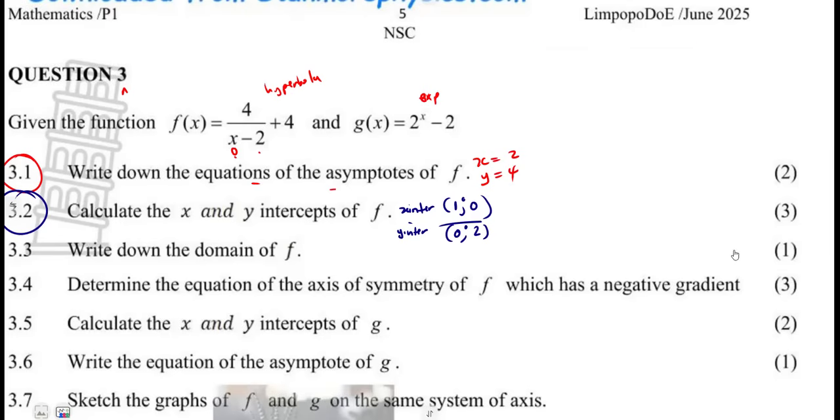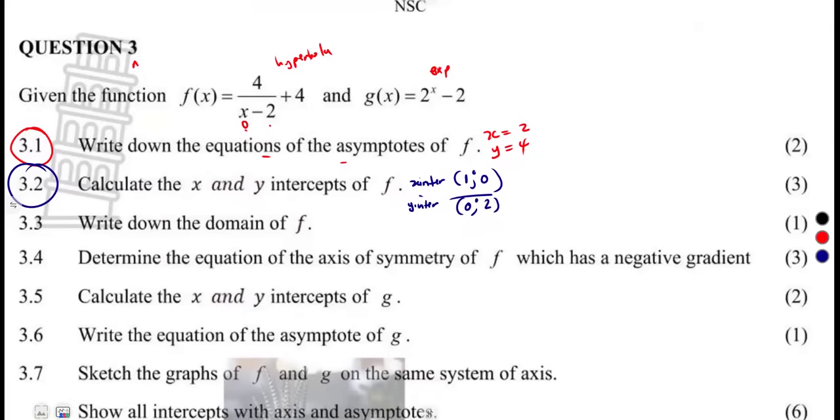Then here we need the domain. Write down the domain of f. Remember, when dealing with a hyperbola, the domain is determined by the equation of the asymptote from the x value. x cannot be equal to 2, as it is an asymptote.